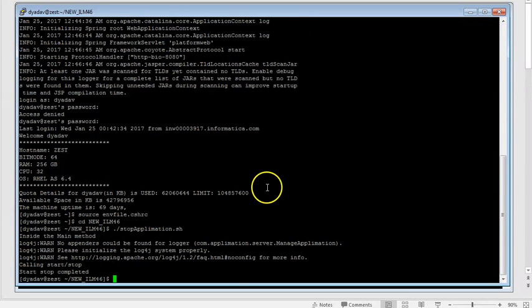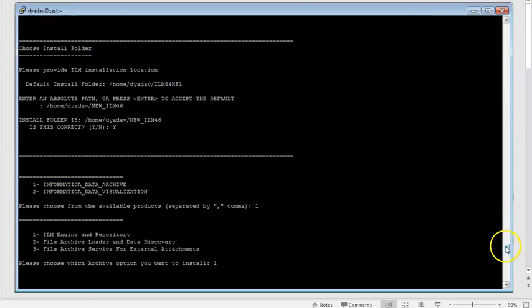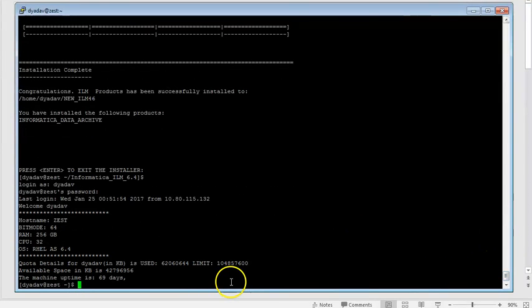Okay, so I stopped the server. Let me check if any process is running. Okay, good. So now we'll go ahead to install data visualization.